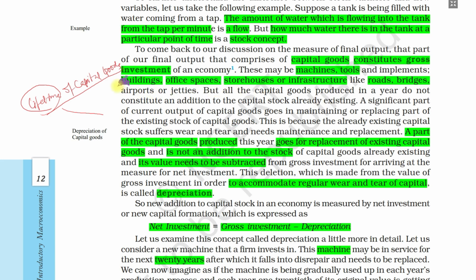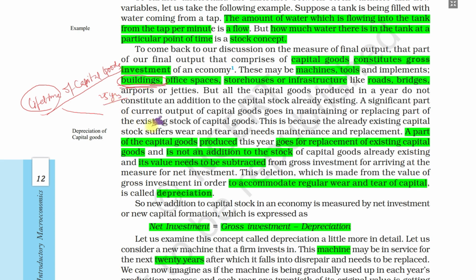Just like a building has a lifetime of 10 years, 20 years, 25 years, during which the building will be safe to live in and work in. After 25 years, we see that the building's structure is very much damaged. We need to replace it, or we need to construct it again. So this is the lifetime of buildings, 25 years suppose.